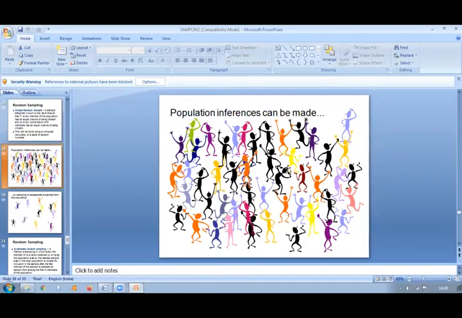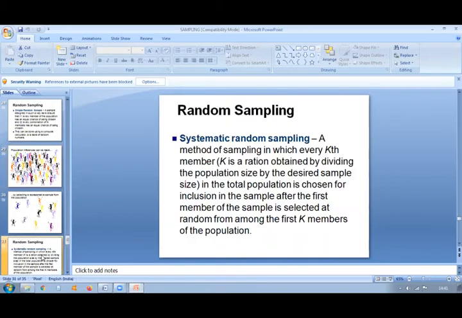In light yellow only 2 are there. This is 1k, this is another k, black is another k. This light blue is 1k, thick blue is 1k. Like that, orange is 1k. So that is what is k. So we have selected at random among the first k members of the population.